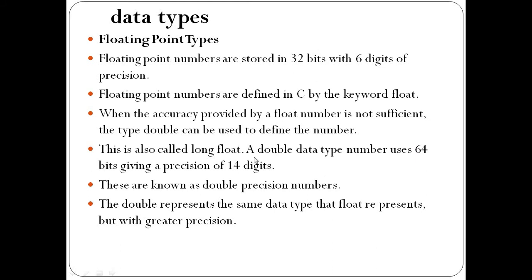It has double the range for storing numbers. So these are known as double precision numbers. The double represents the same data that float represents, but with greater precision. Both represent decimal numbers, but double has a longer range than float.